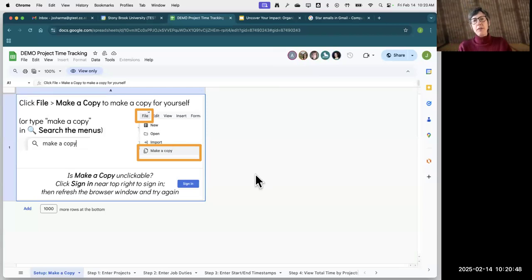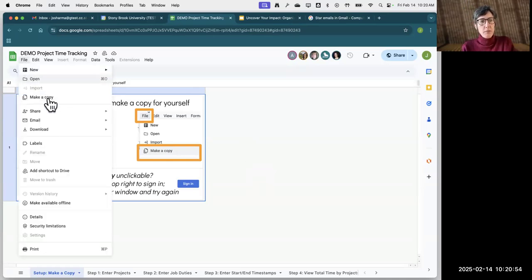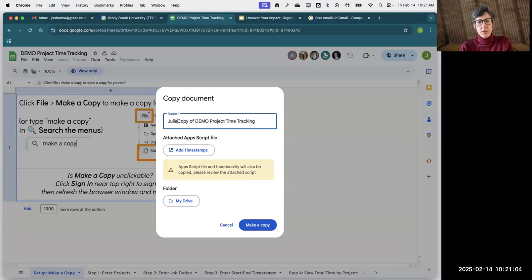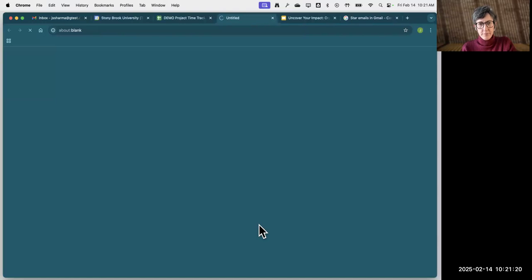And if you'd like to try this out with me now, go ahead and open that up and make a copy. So I'm going to go to the file button and choose make a copy. All right, I'm going to call it Julie's copy. And it's giving you a warning that there's an app script file. This is a script on the back end that allows the button in it. When you click a button, it adds a timestamp. So that's what that does. You should expect to see that little warning. And then once you copy it and your own version is open,